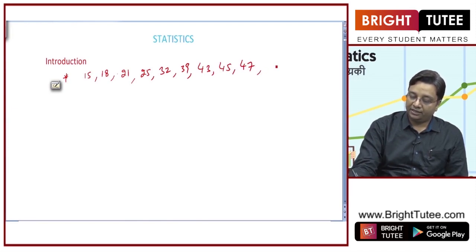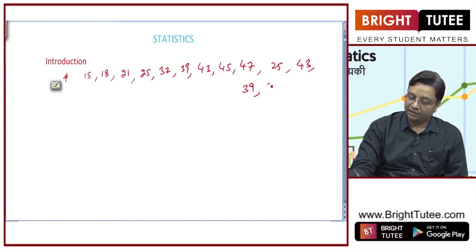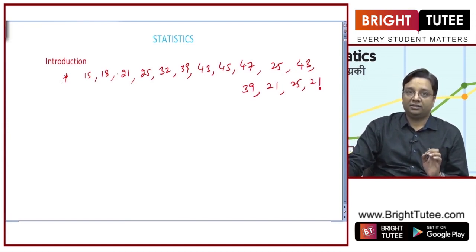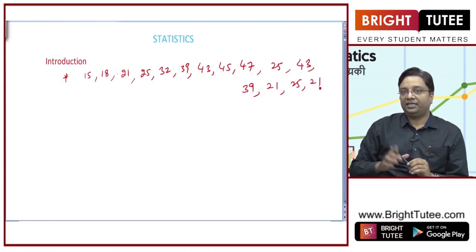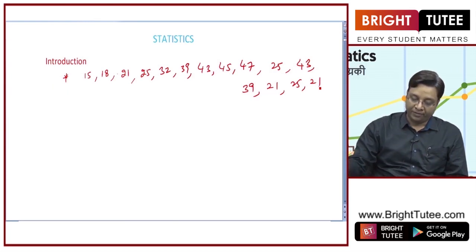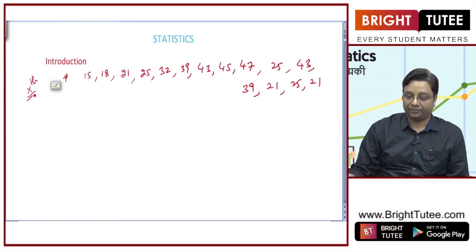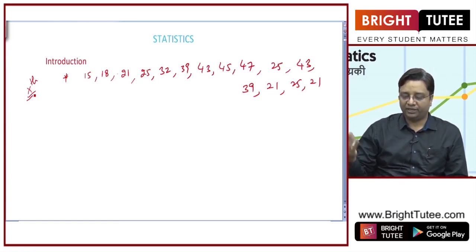And then another student has got, let us say 25, one more student has got 43, then 39, then 21, 25 and 21. Let us say these are the marks of class 10th students, out of 50.